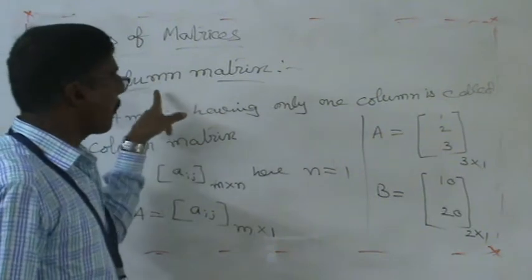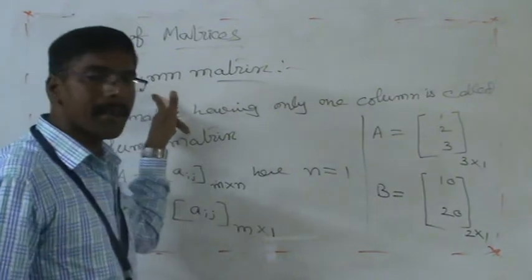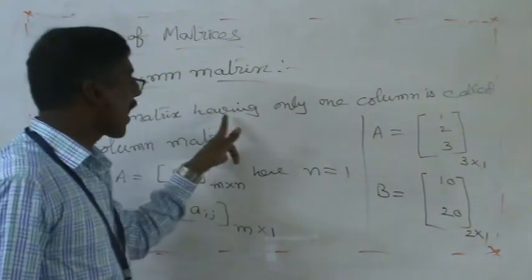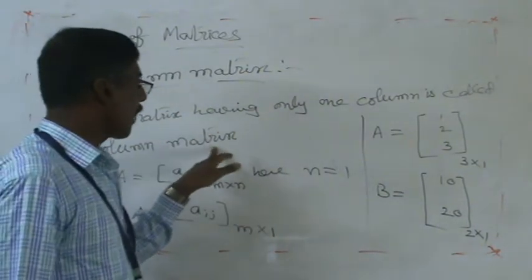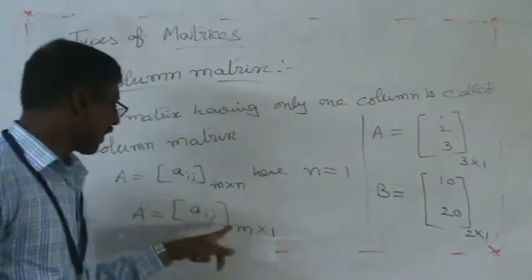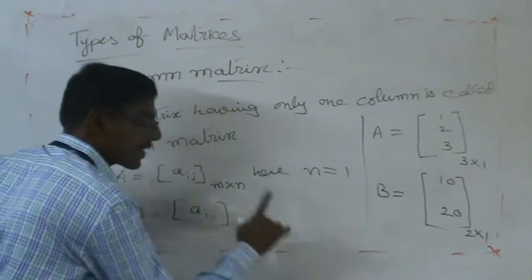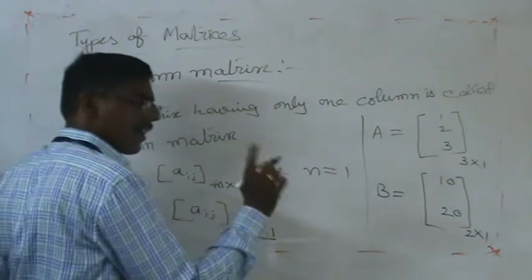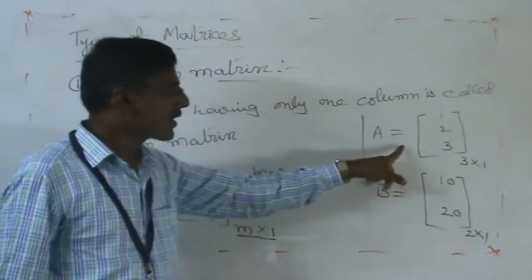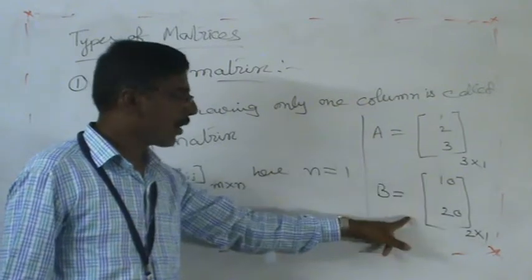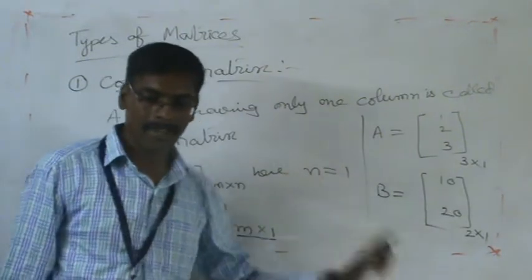Again, the first type of matrix is the column matrix. First we have to know what is meant by a column matrix: a matrix having only one column. The general order of a column matrix is m by 1, where 1 is the number of columns. How many rows there are is not a problem. This is the definition of a column matrix. Like these two examples, we can write different matrices, but the column should be only 1.